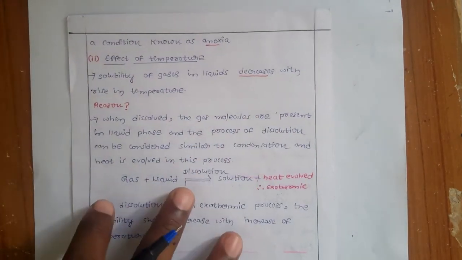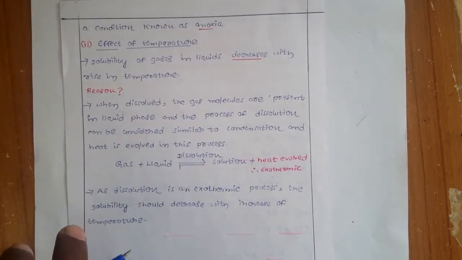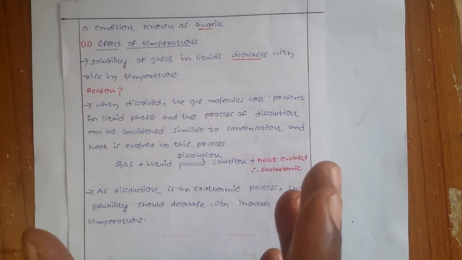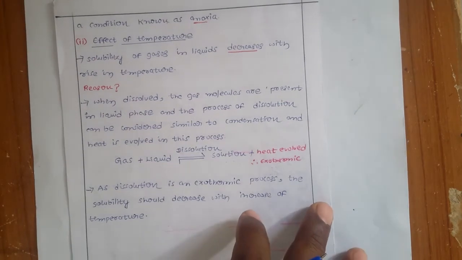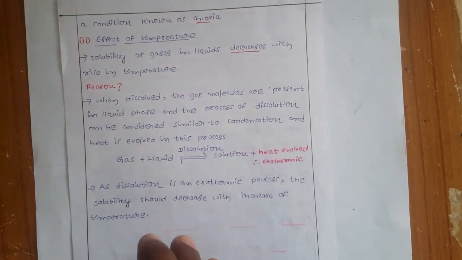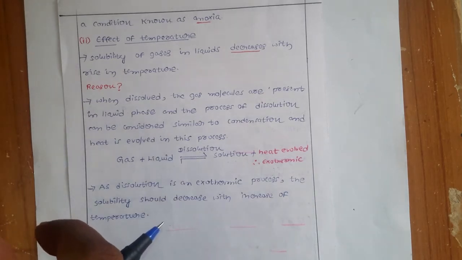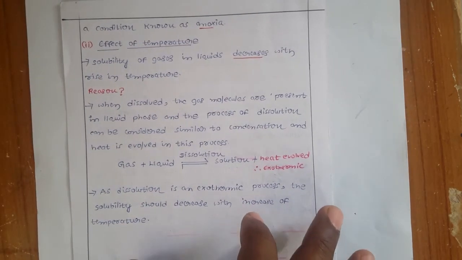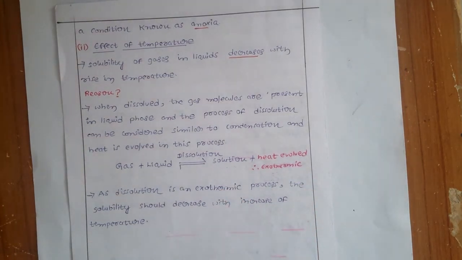And the last factor that we are going to see is the effect of temperature. I already said the effect of pressure is over. Now it is the effect of temperature. I have already shown in a table that with increasing temperature the KH values increase, which means the solubility decreases. You take a cool drink in a vessel and you heat it.